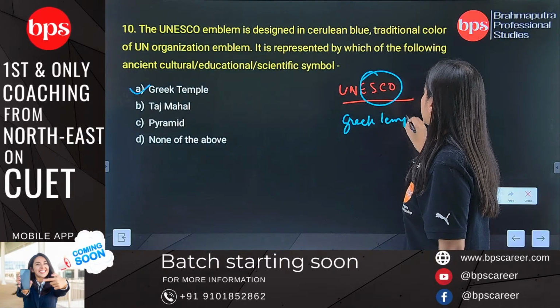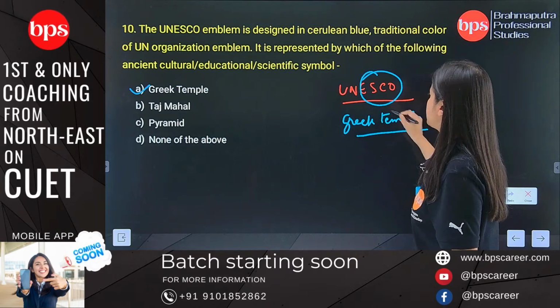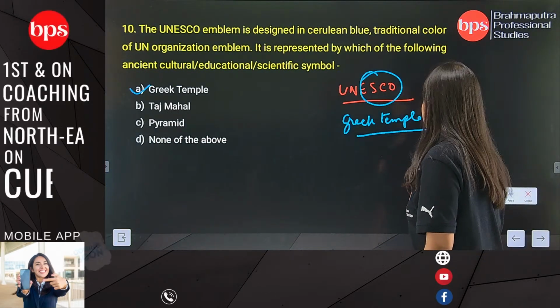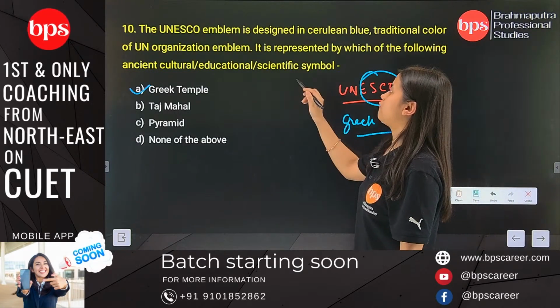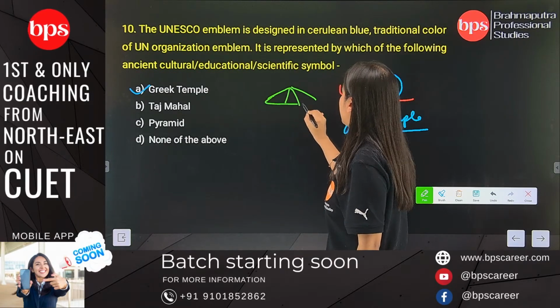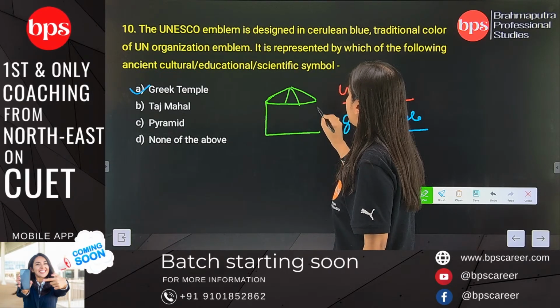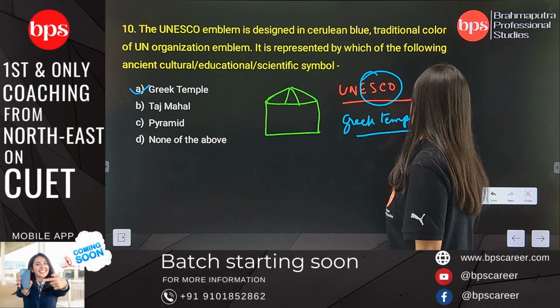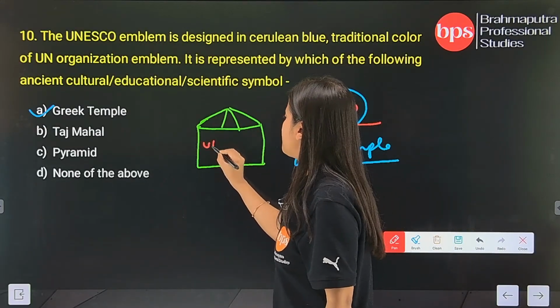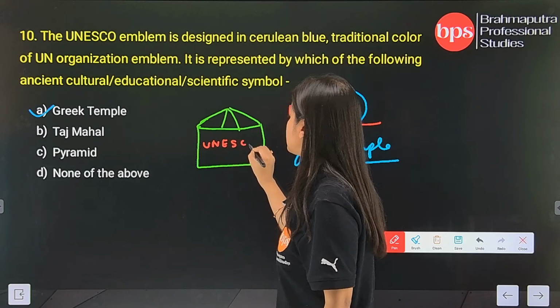And since then the Greek temple has been associated with the symbol of educational, scientific and cultural organization. So if you go and look at the website of UNESCO, you will find their emblem. The emblem has a temple in it, and it is like the Greek temple. The only difference is that instead of the pillars you will find the word UNESCO inscribed there.